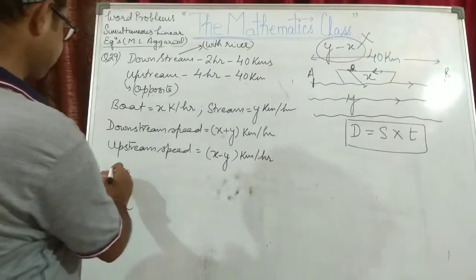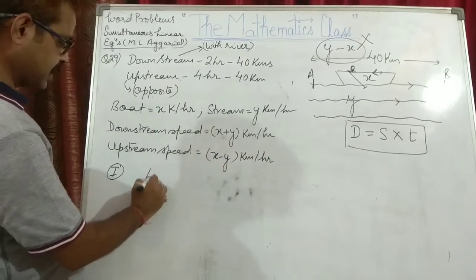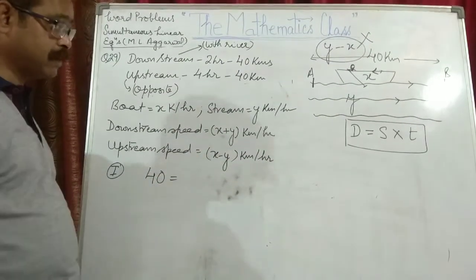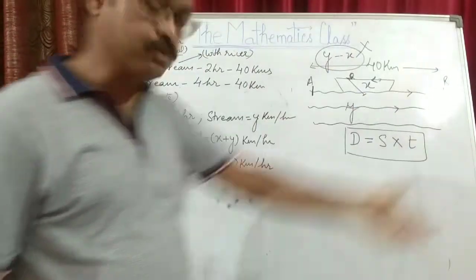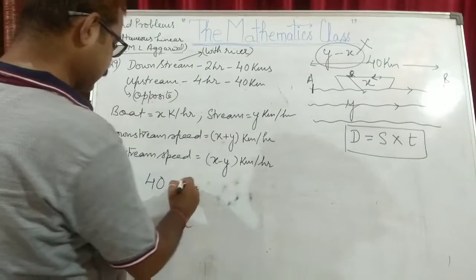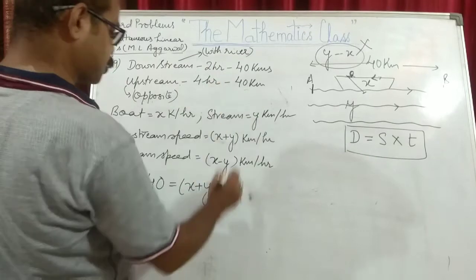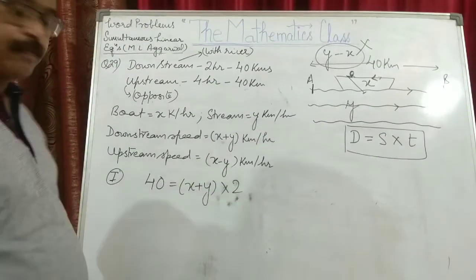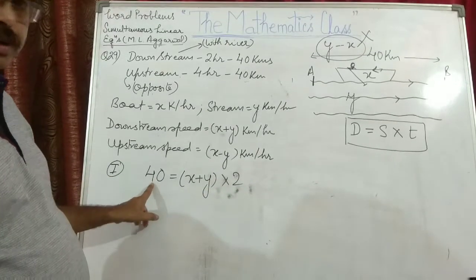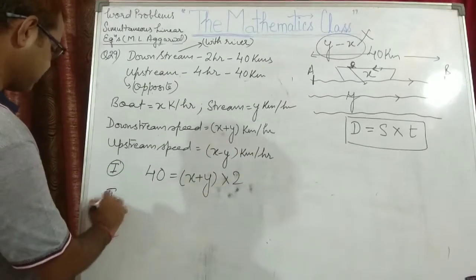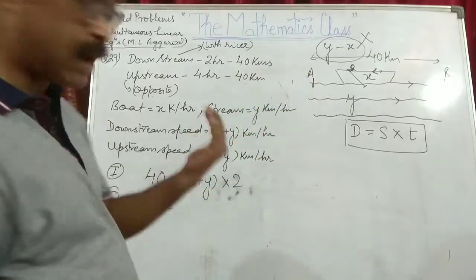So first equation, in first case I can say that distance, that is 40, is equal to speed. Now in first case, which speed has to be taken? Downstream. And downstream speed is what? X plus y. Speed and time is how much? 2 hours. So this speed into time is 40 kilometers.